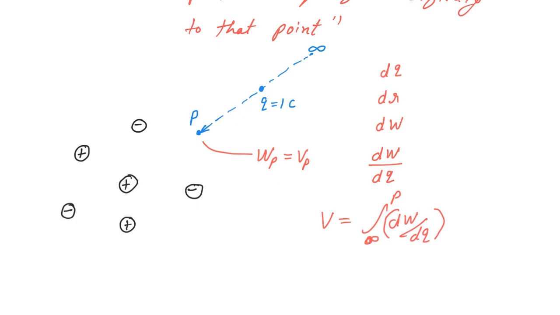Let me just repeat this again. We will take a small charge dq.